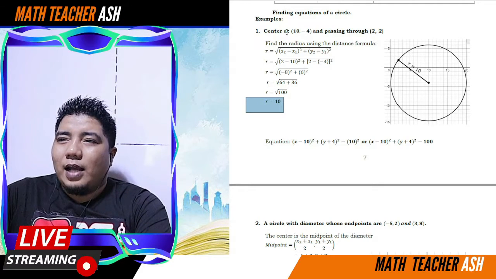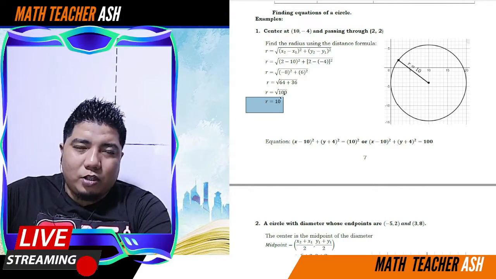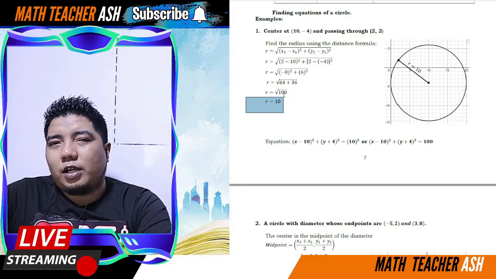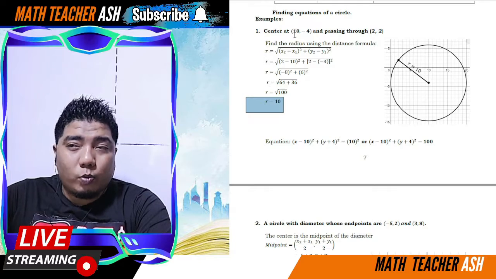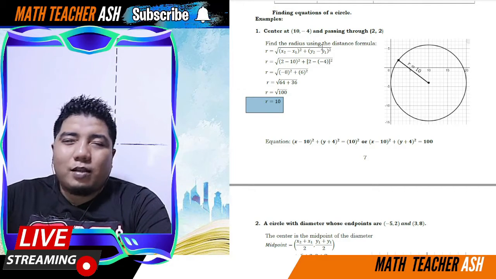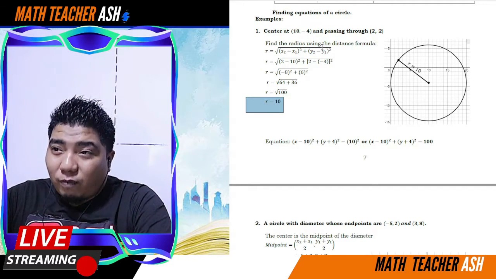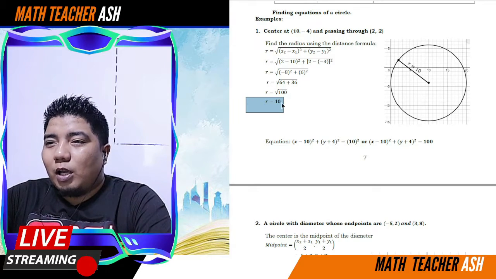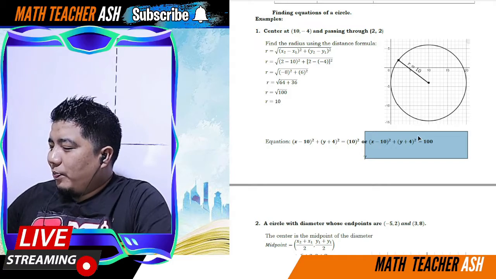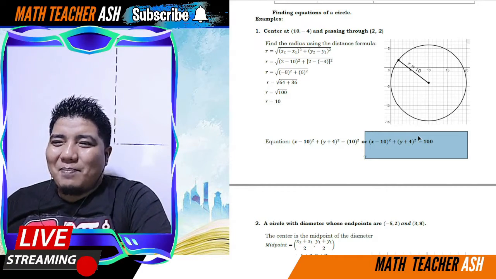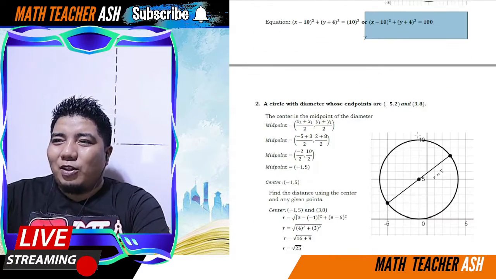So, ngayon, dahil meron ka ng center at meron ka ng radius, magagawa mo na ang equation of the circle. So, therefore, this will be the quantity x minus 10 squared plus the quantity y plus 4 squared is equal to 100. At ito na nga iyon. Alright, so napakadali lamang po, my dear math learners.